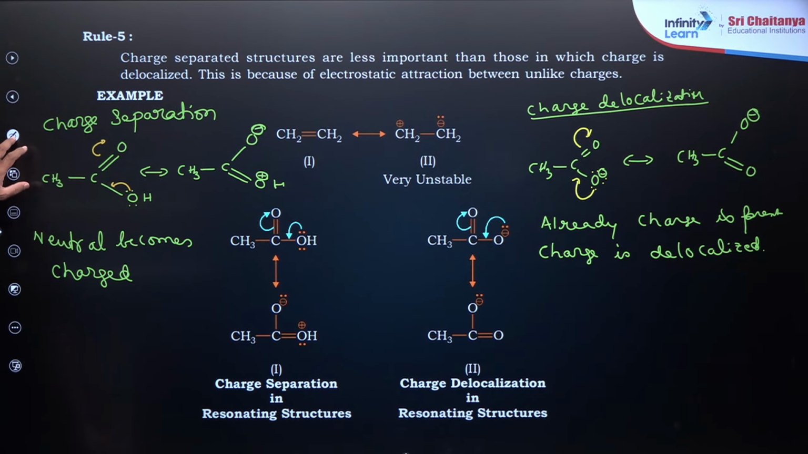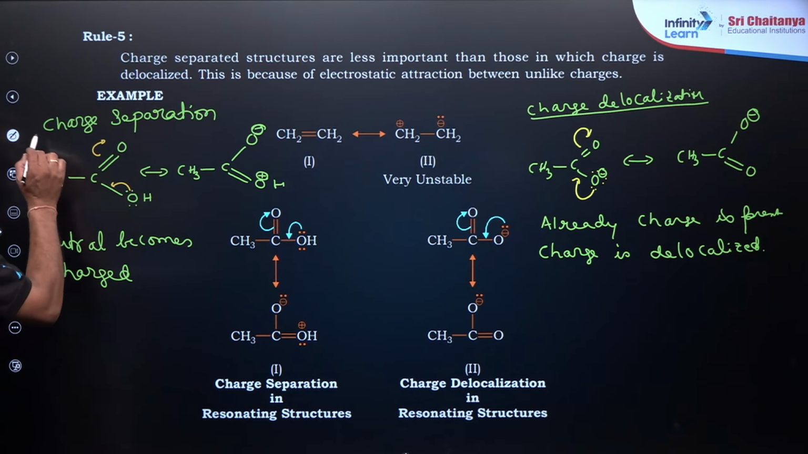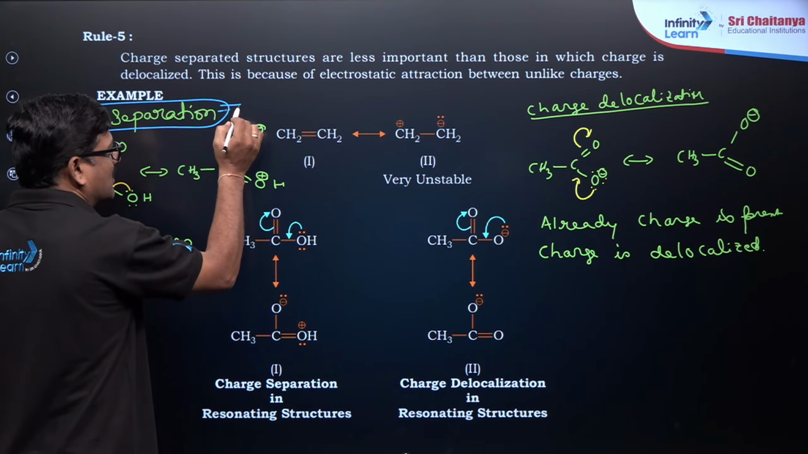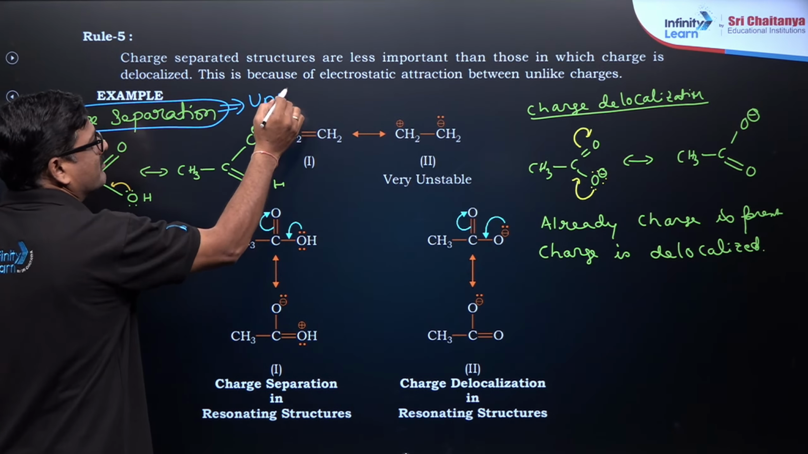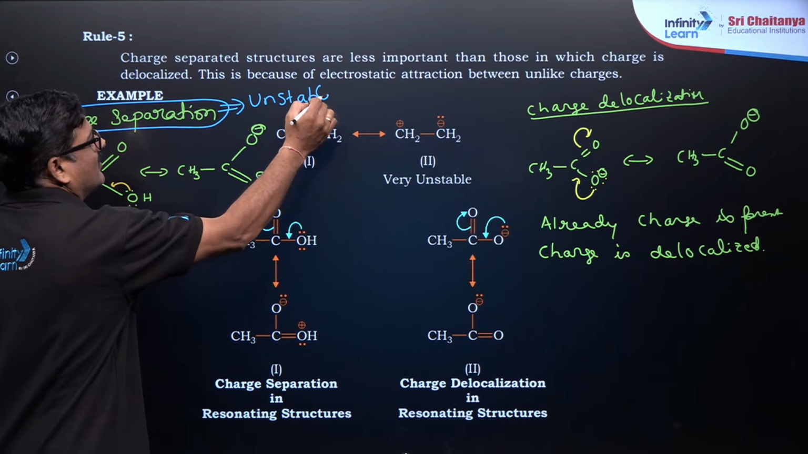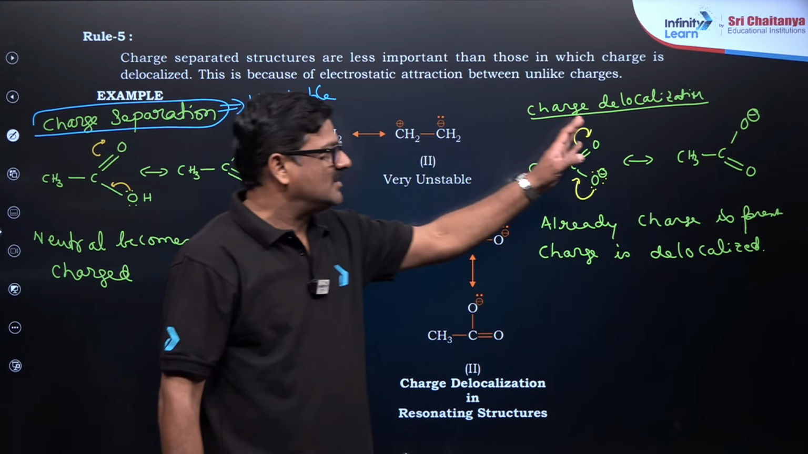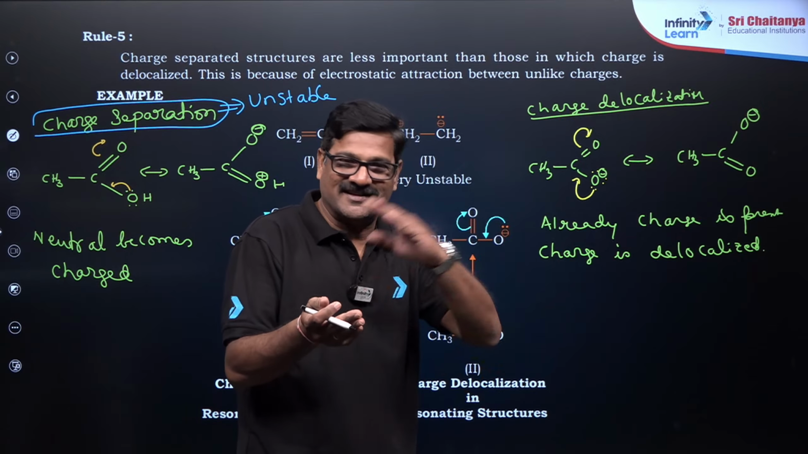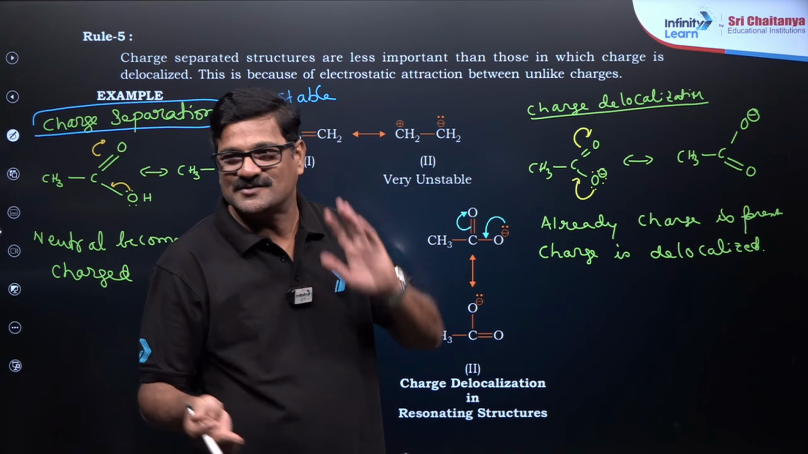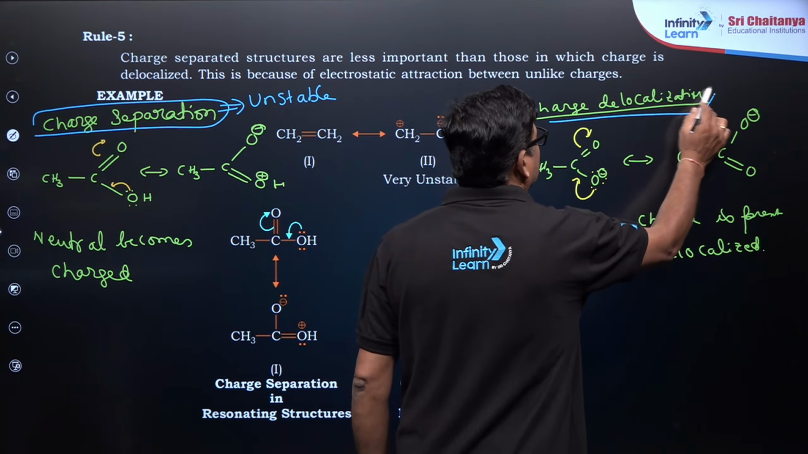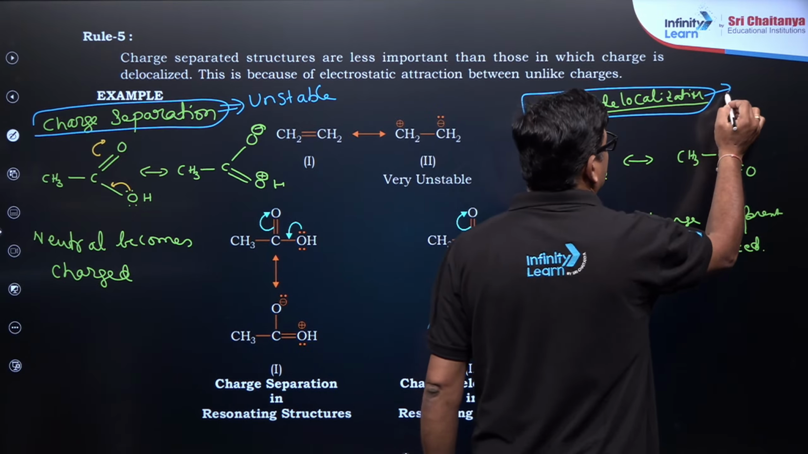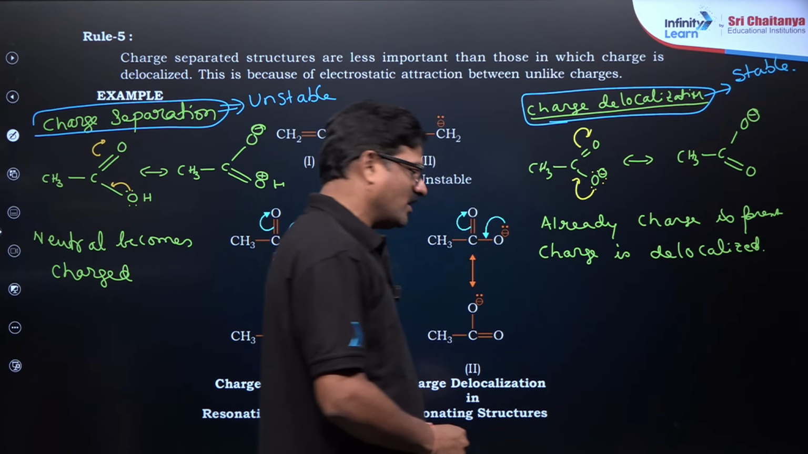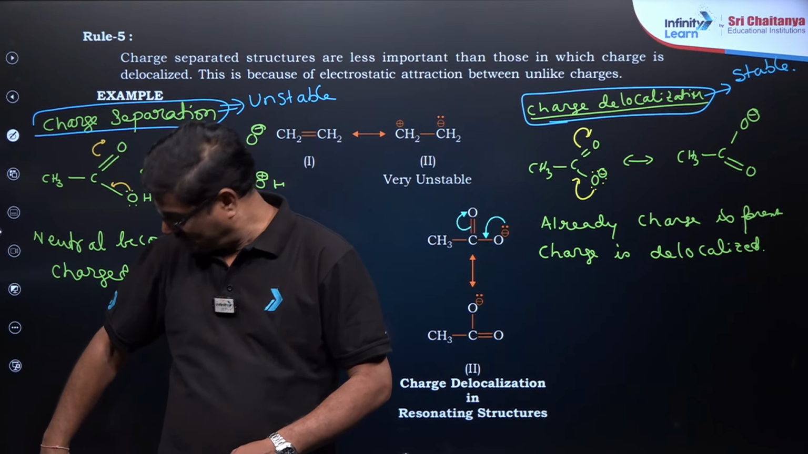Where there is charge separation, a happy man becomes unhappy, and it becomes unstable. In charge delocalization, the unhappy one is soothing here and there by changing the charge, so charge delocalization is going to be super stable. These kinds of things are very, very important.